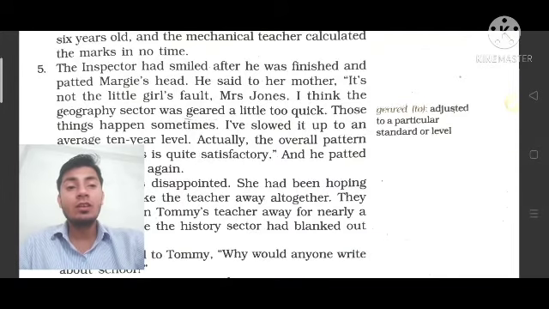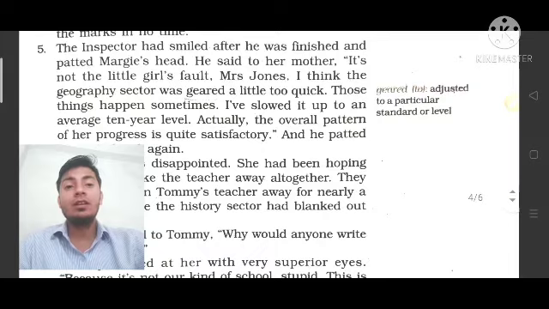"I have slowed it up to an average 10 years level." It means you can say this was the test that they were taking. It was for, you can say, the upper level, so this was very difficult for her. And I think the geography sector was geared a little too quick. Those things happen sometimes, and these kinds of mistakes can happen over there. So I have slowed it down.